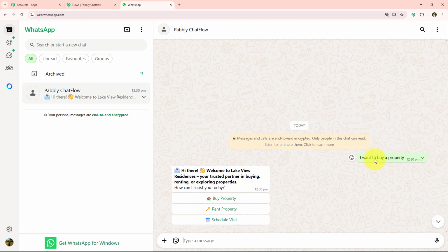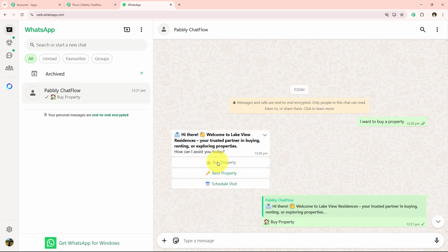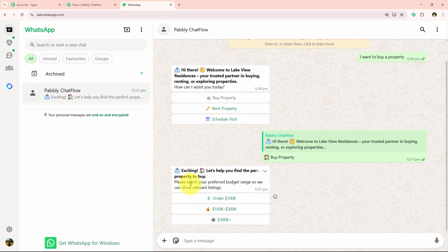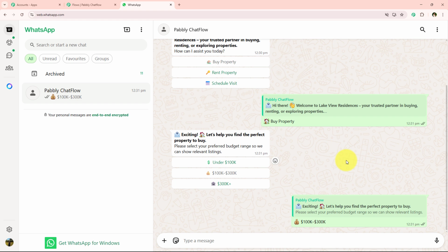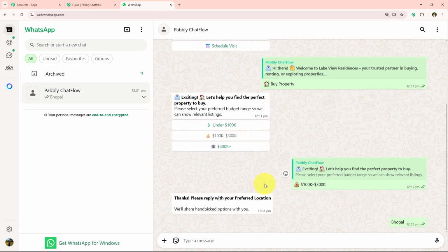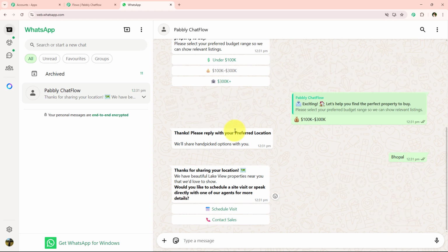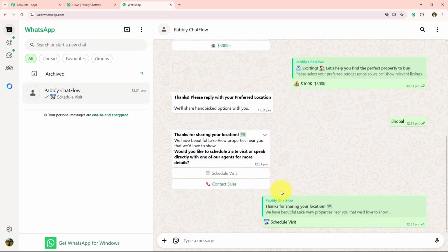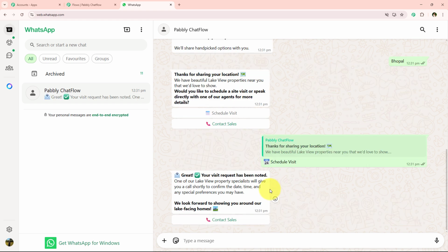If I want to buy a property, I simply go to this buy property option and it gives me the message for the same. Here it is asking me to select the budget, so let's say I select my budget. Once I select my budget, it asks me for my preferred location. Let's say I share my preferred location, which is Bhopal. Once I share it, it asks me to schedule a visit or contact the sales team. If I want to schedule the visit, I can go to this schedule visit button and it is going to respond accordingly.